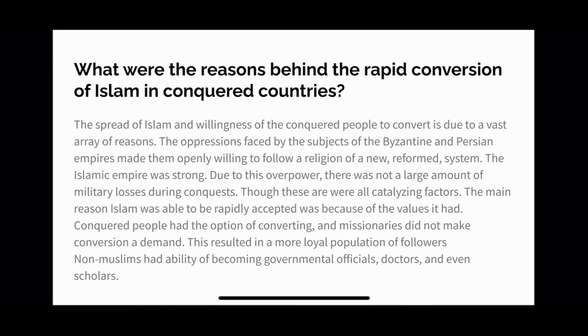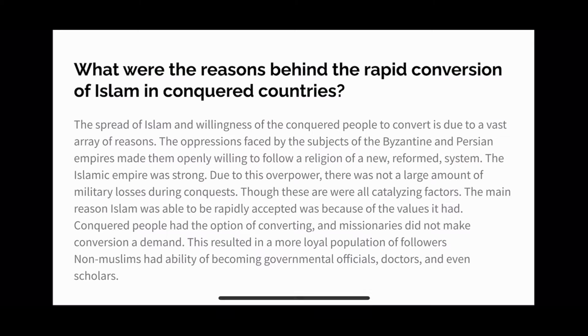What were the reasons behind the rapid conversion to Islam in conquered countries? Well, the spread of Islam was rapid, and we already know that. However, what could come as a surprise to some people is the willingness of the conquered people in these lands to convert, and that was due to a vast array of reasons.